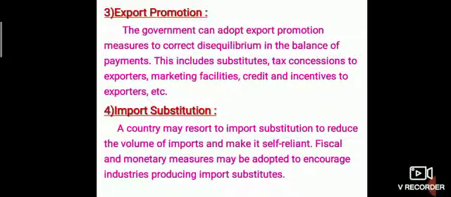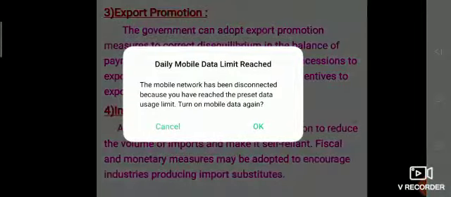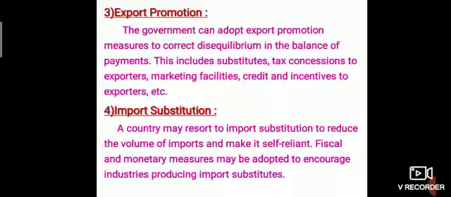Export promotion. The government can adopt export promotion measures to correct disequilibrium in the balance of payments. This includes tax concessions to exporters, marketing facilities, credit and incentives to exporters, etc.